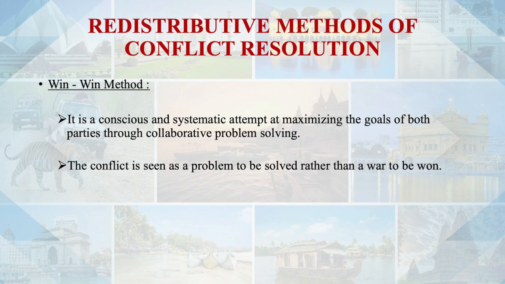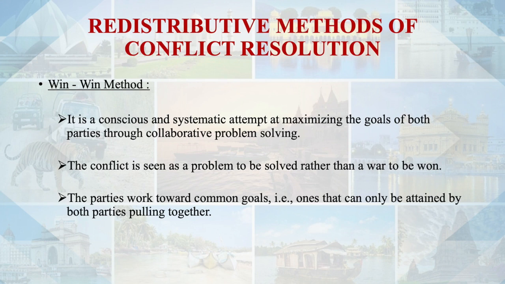The conflict in this case is seen as a problem to be solved rather than a war to be won. It means a collaborative approach is used for solving the problem, and the objective is to solve the problem, not like any kind of war is happening and we are going to overcome the war.